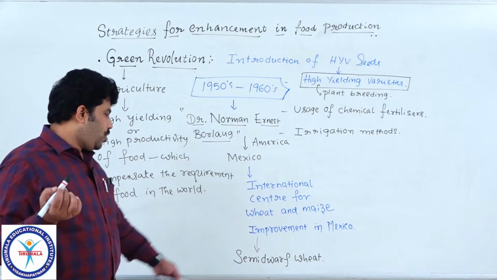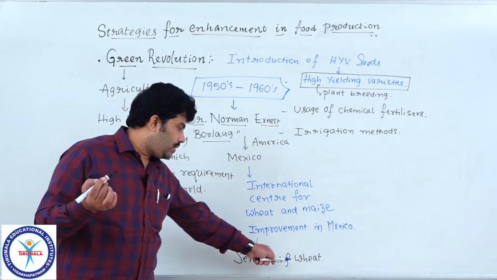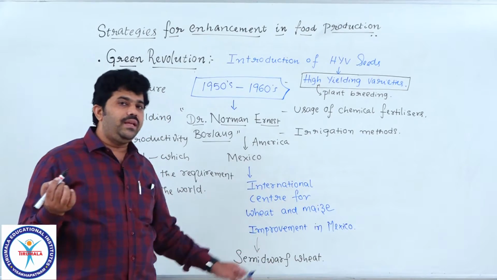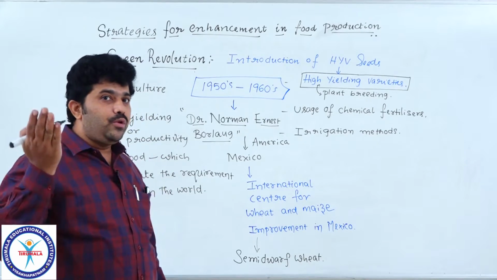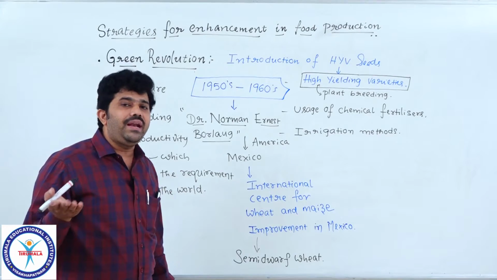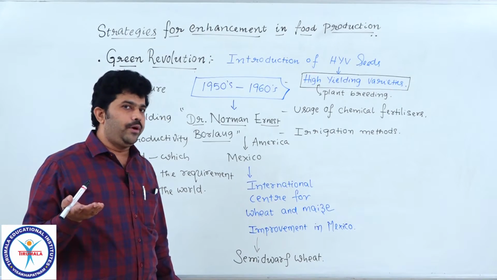Understood? You know how much importance wheat has as food, right? So in a crop like wheat, he introduced a very new variety. Until that new variety, semi-dwarf wheat, there was no proper variety of wheat which brings much food productivity.